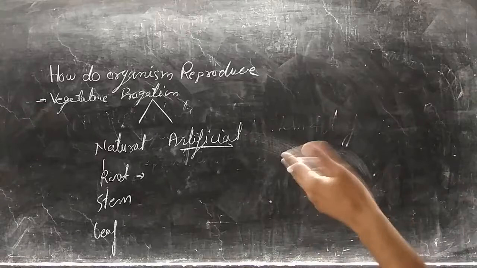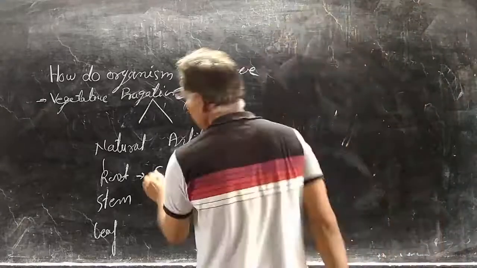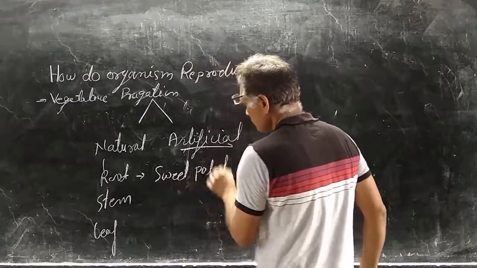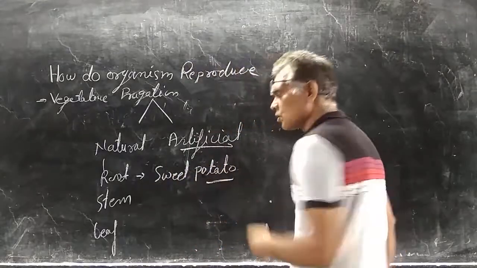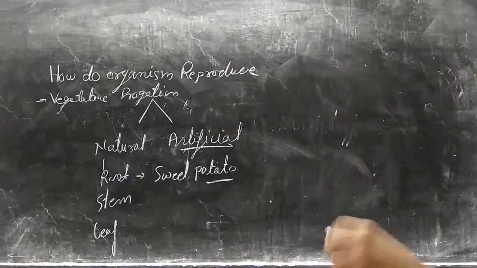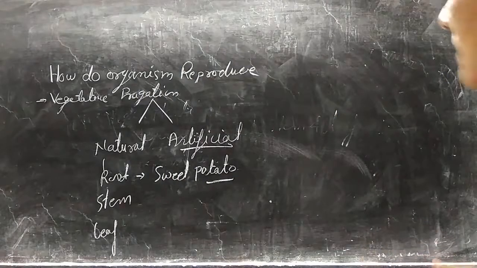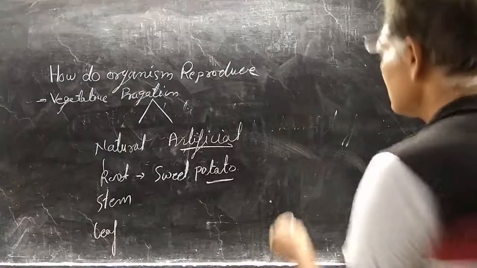For example, through root, in sweet potato. Sweet potato is a root. If we grow the sweet potato, Ipomoea batatas, it produces a new plant naturally, that is vegetative propagation.